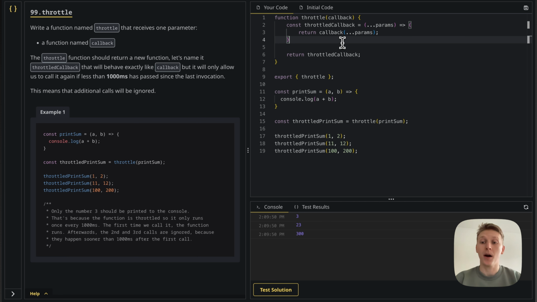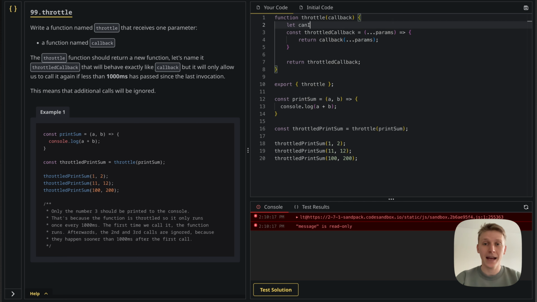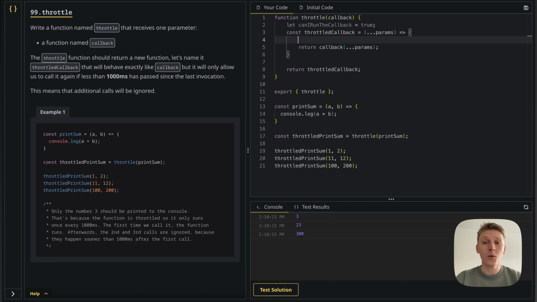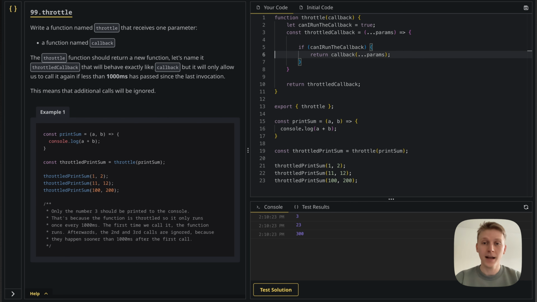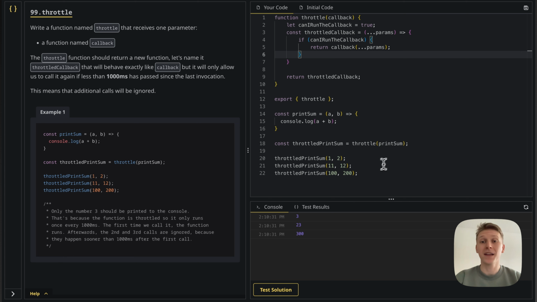Now we need to implement the part with the 1000 milliseconds that we need to wait. So we somehow need to know, hey, can I run this function, or I cannot run it because 1000 milliseconds have not passed since last time, and so on. So I'm going to create here a variable called canIRunTheCallback, which initially is going to be true. And here we're going to do if canIRunTheCallback, then I'm going to do this, right? Otherwise, I'm not going to do anything. Now, of course, nothing changes because I never make this one false, but we're going to need to make it false when we call it. And then after 1000 milliseconds, we're going to need to make it true.